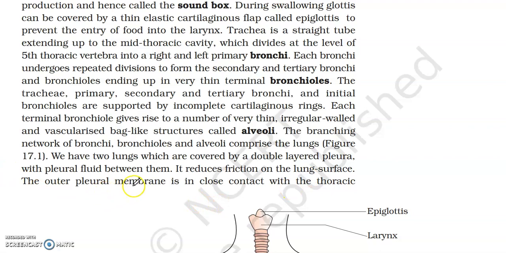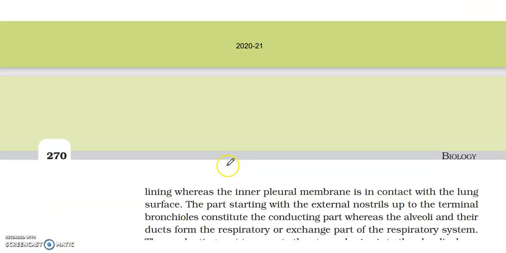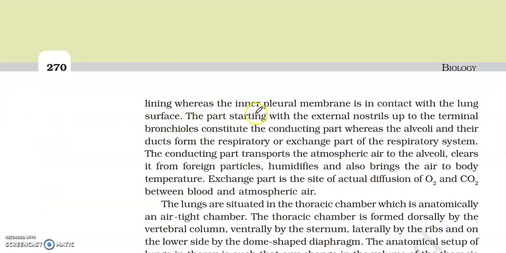The outer pleural membrane is in close contact with the thoracic lining, whereas the inner pleural membrane is in contact with the lung surface. The part starting with the external nostrils up to the terminal bronchioles constitute the conducting part, whereas the alveoli and their ducts form the respiratory or exchange part of the respiratory system.